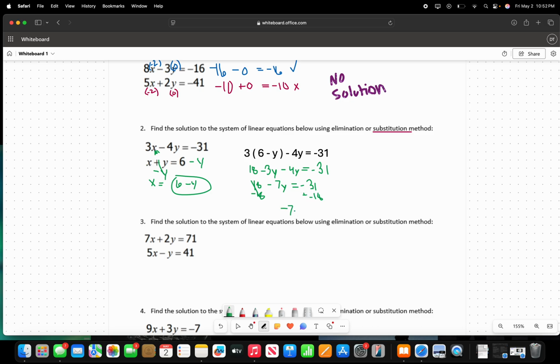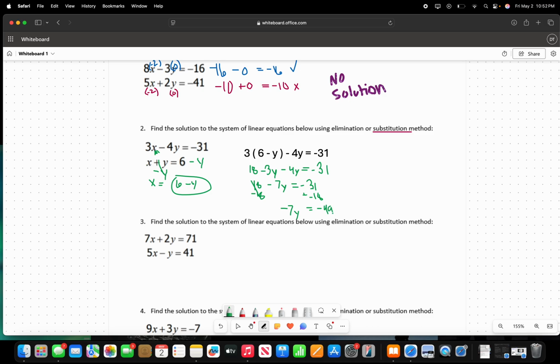So negative 7y equals negative 49. So now we're going to be focusing on getting y by itself.